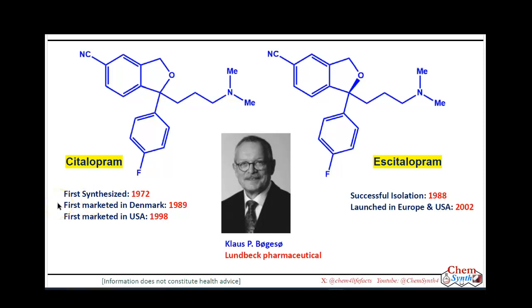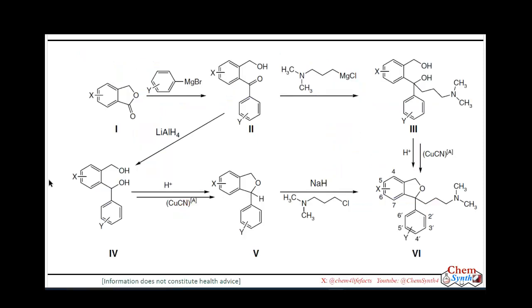This drug was introduced in Denmark in the year 1989 and it was launched in the US market in 1998. And the first successful isolation of the S enantiomer, which is escitalopram, was achieved in the year 1988. And this escitalopram drug was launched in market in the year 2002. Now I'll discuss how they synthesized these molecules.